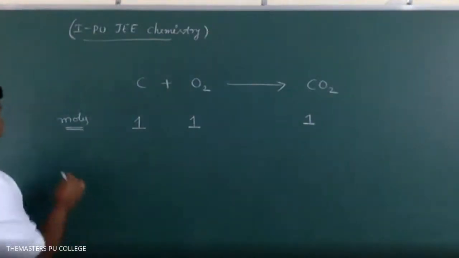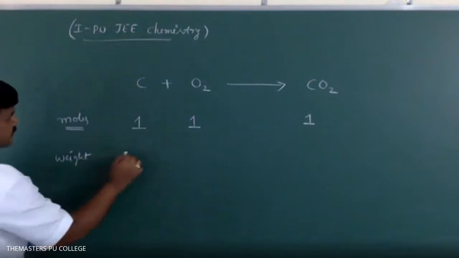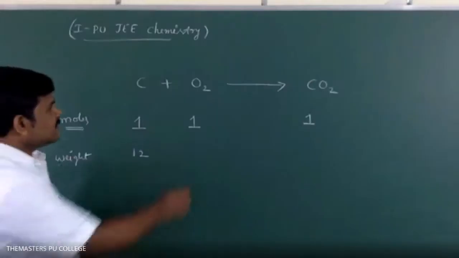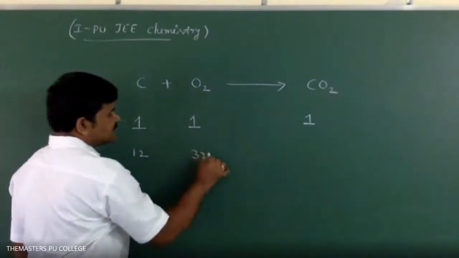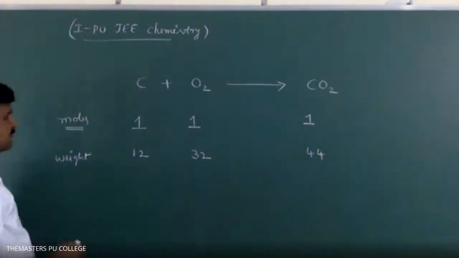Next, with respect to weight or mass, I will write here 12. Will you accept? Weight is 12 only. Oxygen 32. We will get 44 grams of CO2. This is with respect to weight.